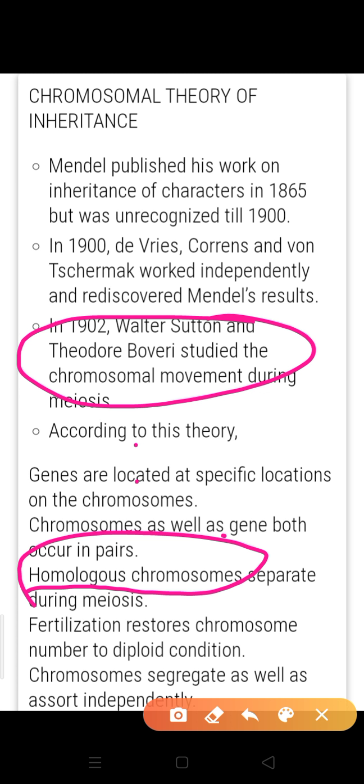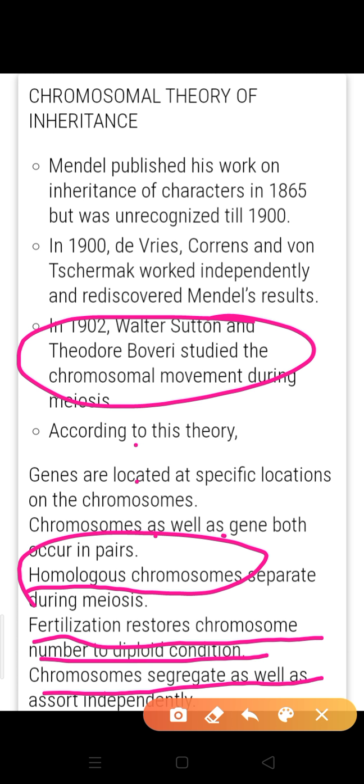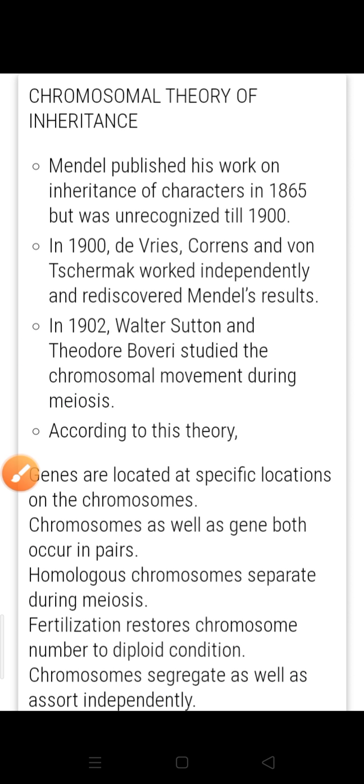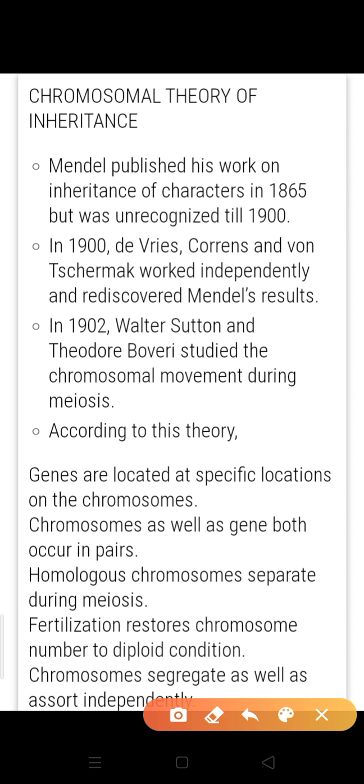Next point about Mendel. According to Mendel, alleles or factors assort independently, meaning factors can show characteristics independently. But according to Sutton and Boveri, fertilization restores the chromosome number to the diploid condition, and chromosomes segregate as well as assort independently. You can understand it by this example.